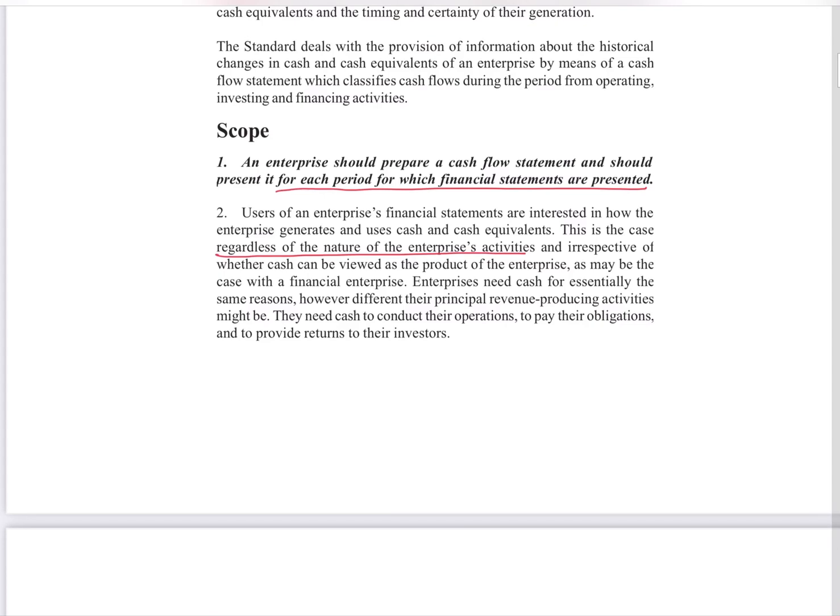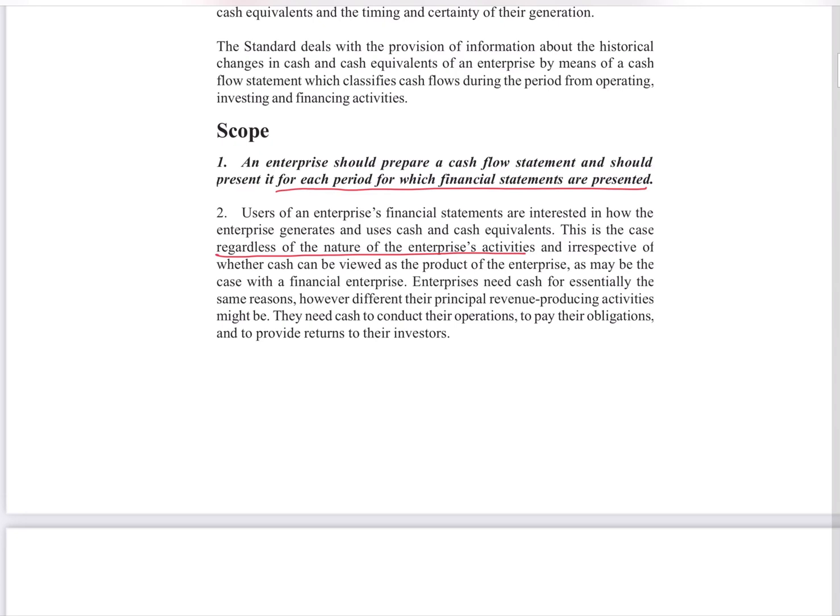Then the scope. The enterprise should prepare a cash flow statement and present it for each period for which financial statements are presented. Whenever you are preparing financial statements, cash flows become part of it, and it will cover the same period as the balance sheet. It does not depend on the nature of the enterprise's activities. It is purely period based.